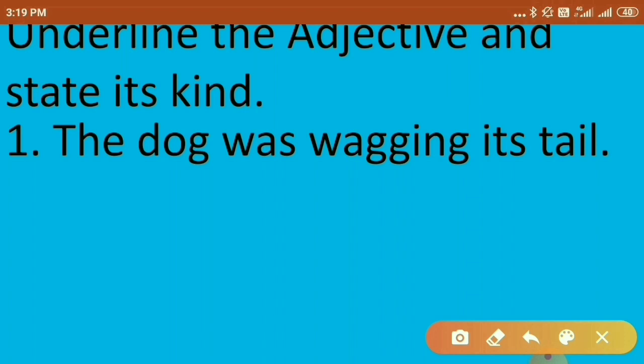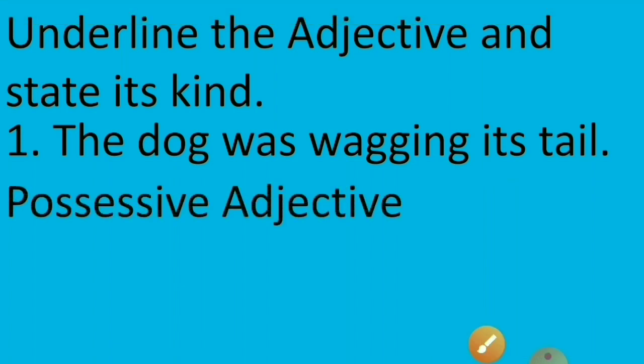Which is the adjective in this sentence? Very good. Its is the adjective in the sentence. But now the second sub question is, you have to tell its kind also. So what kind of adjective it is? It's showing the possession. So it's a possessive adjective.